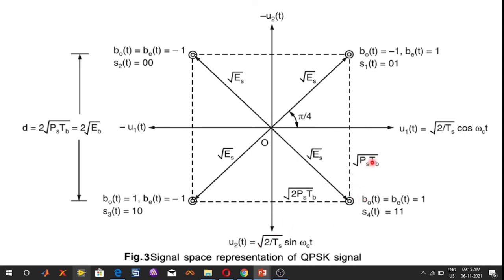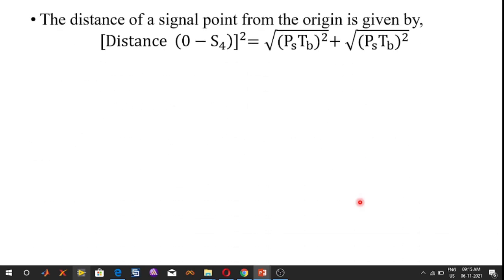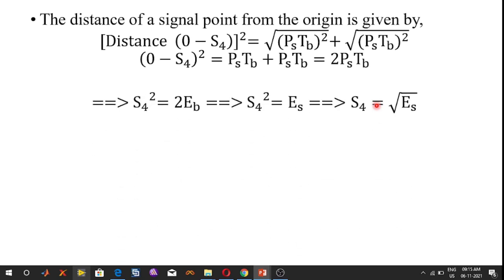Square root of Ps Tb. So square root of Ps Tb whole square plus square root of Ps Tb whole square is Ps Tb plus Ps Tb, which is equal to 2 Ps Tb. But Ps Tb is equal to Eb, energy per bit.